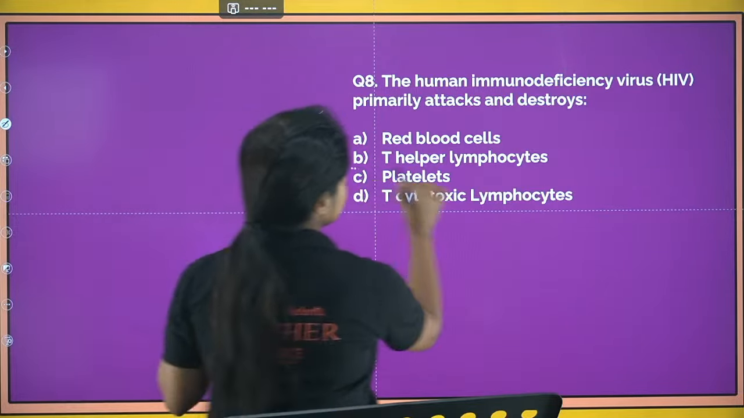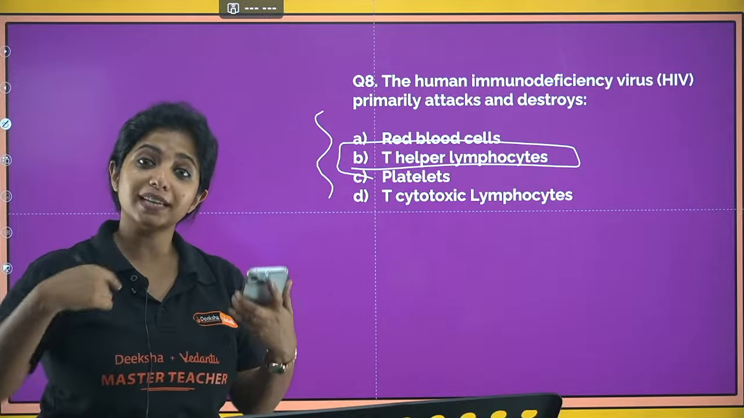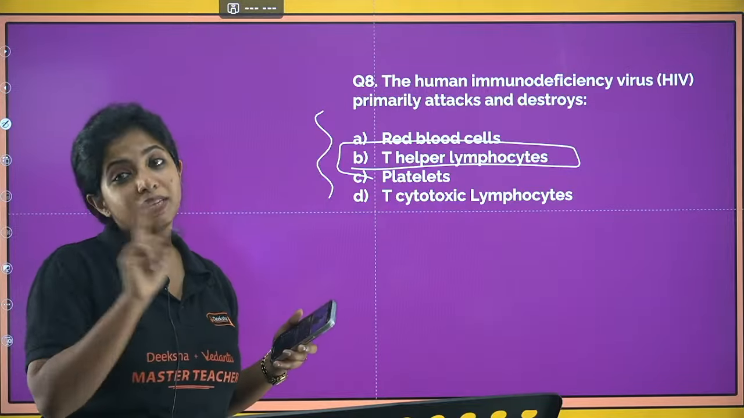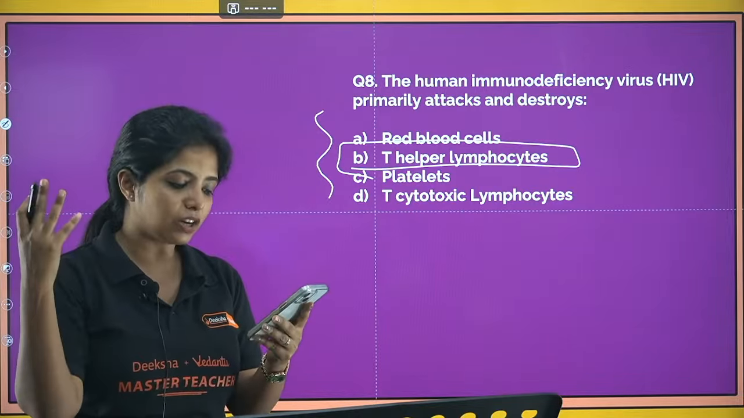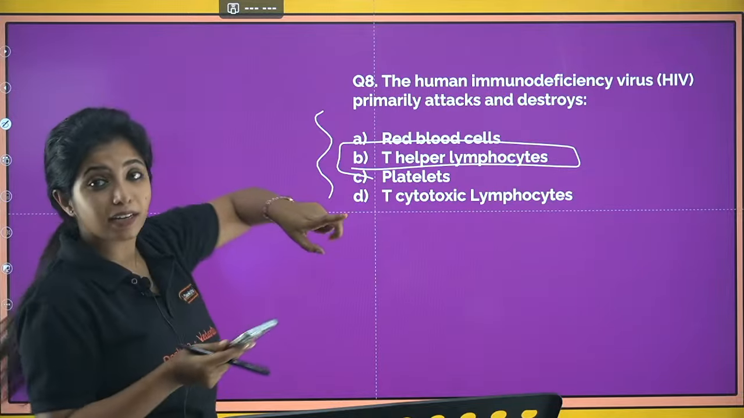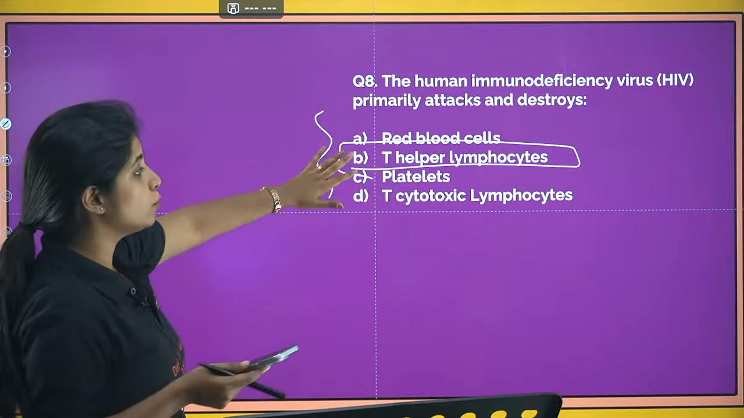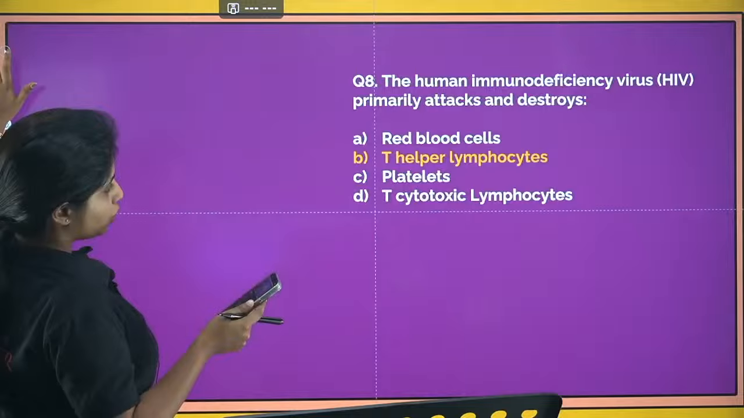So you are saying B. The answer is exactly B, T helper lymphocytes. T helper lymphocytes help everyone for immunity. Now when these guys are targeted, immunity would be lost. Immunity will be greatly reduced. Okay. So if at all you are asked what is the factory of HIV, it is macrophages. If at all you are asked what are the cells that are being affected mostly, it is T helper lymphocytes. So you all are correct.